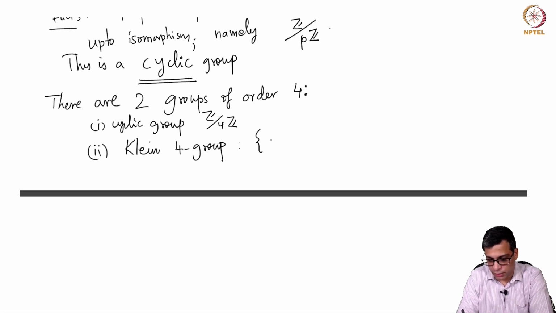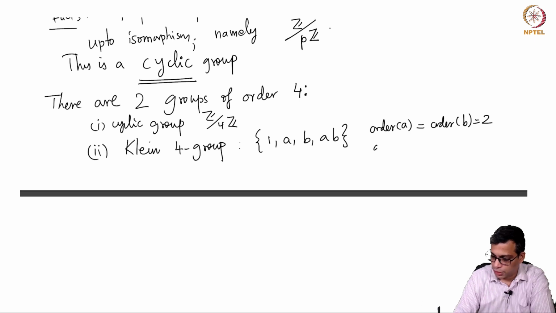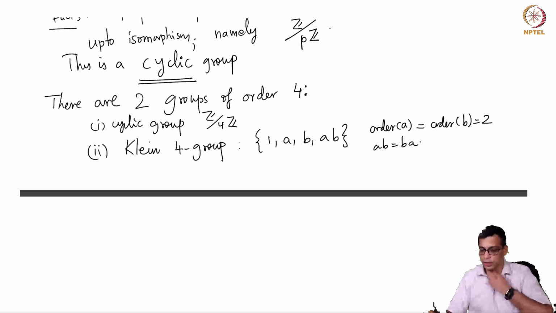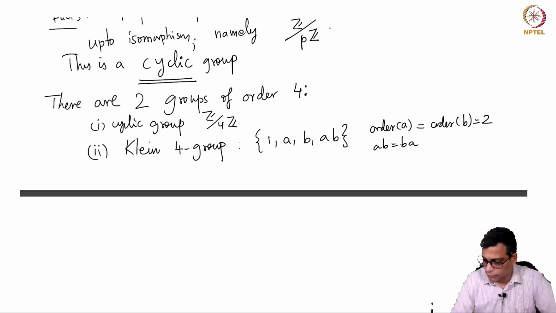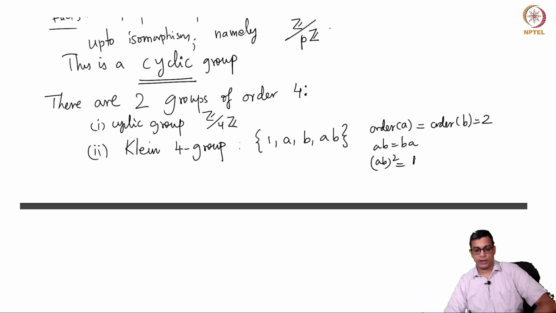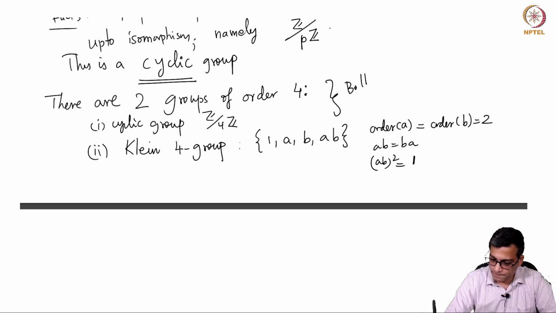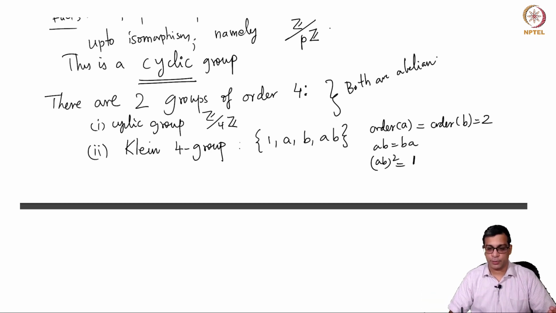Okay, that has a lot of avatars. It is basically one way of defining this: A and B are elements which are of order 2, and AB is equal to BA. Okay. So, of course, AB squared is also E or 1 in this case. So, this is an abelian group. So, every group of order 4 is abelian. So, both are abelian. And of course, of order 5 there is only one group, Z mod 5Z, which is abelian.